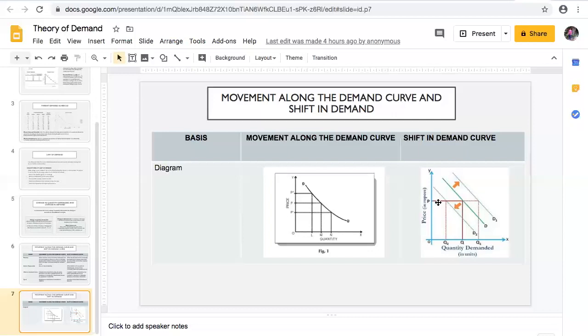And again, there is a leftward shift due to a change in the other factors, and price is constant. Price is constant at OP. Demand is falling from OQ to OQ2, and there is a leftward shift in the demand curve. This is what is the movement along the demand curve and shift in demand curve. This is what we are going to do today. Thank you very much.